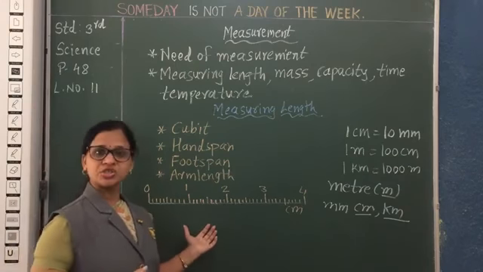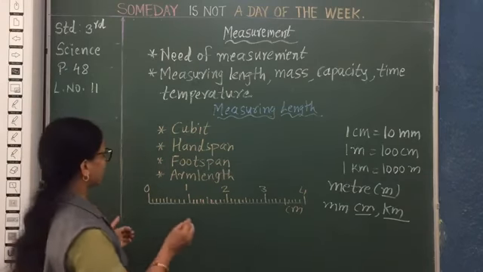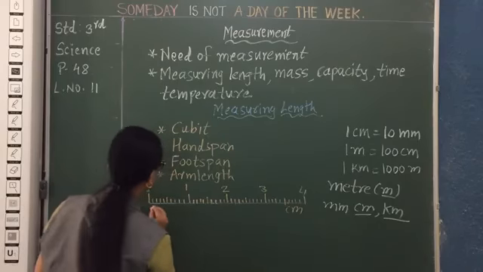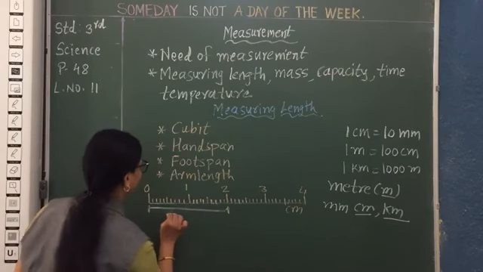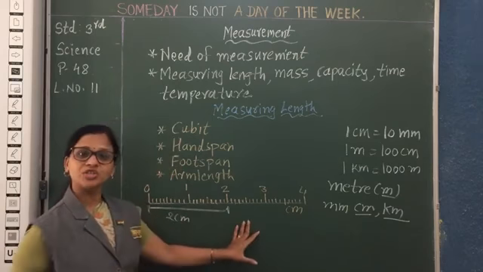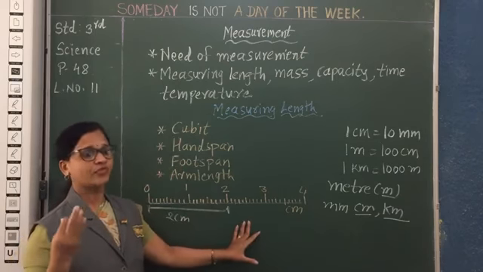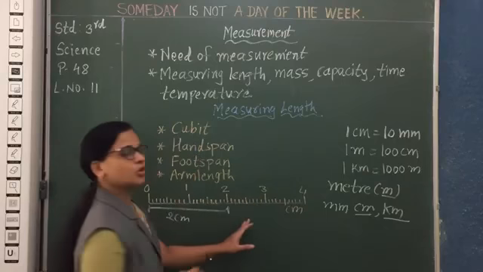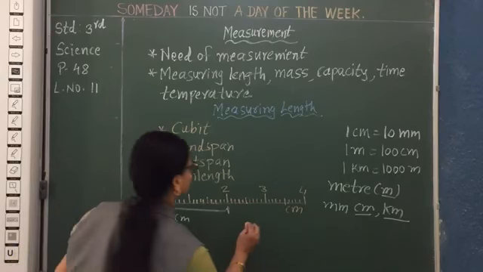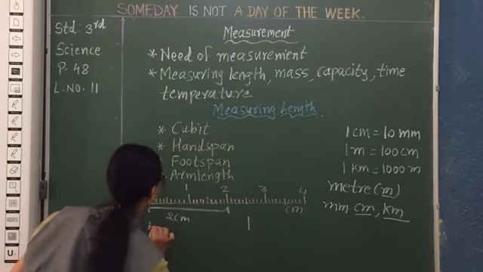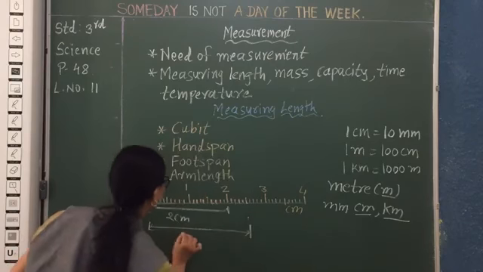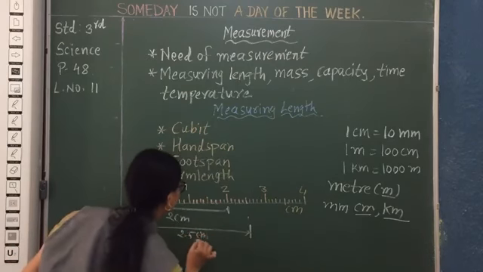Now if I want to measure 2 centimeter, if you start from 0, then 0, 1, 2, so this is 2 centimeter. Okay, this is 2 centimeter measurement. Now if I want to measure 2.5 centimeter or 3.5 centimeter, suppose I want to measure 2.5 centimeter, after 2 you can count 5 lines. Then this is the 2.5 centimeter length.